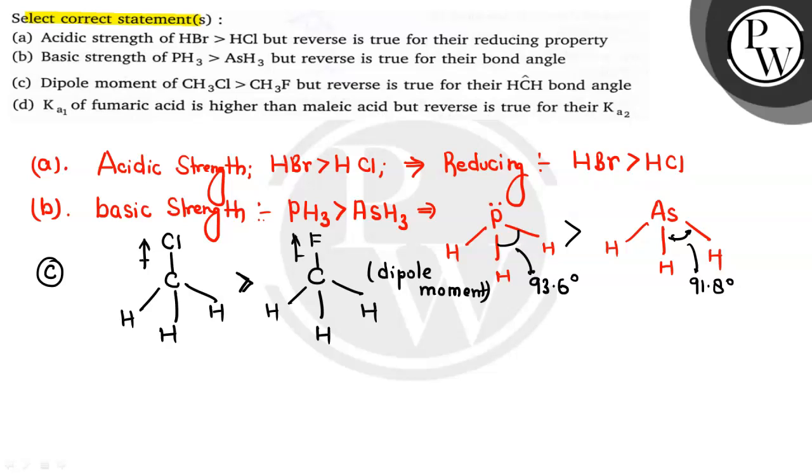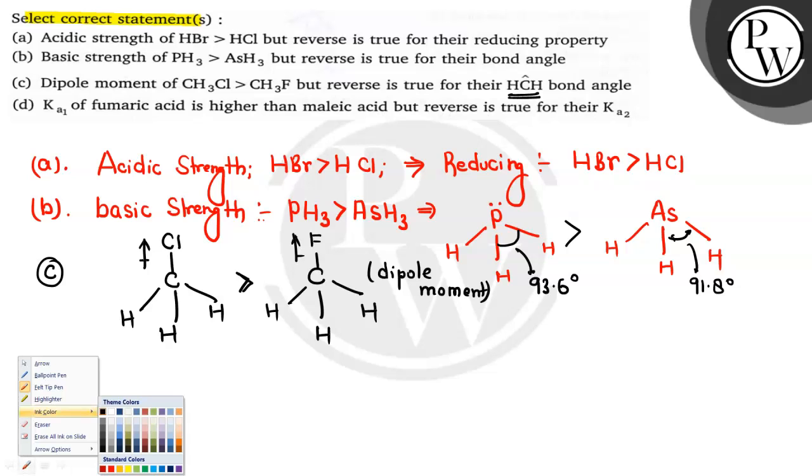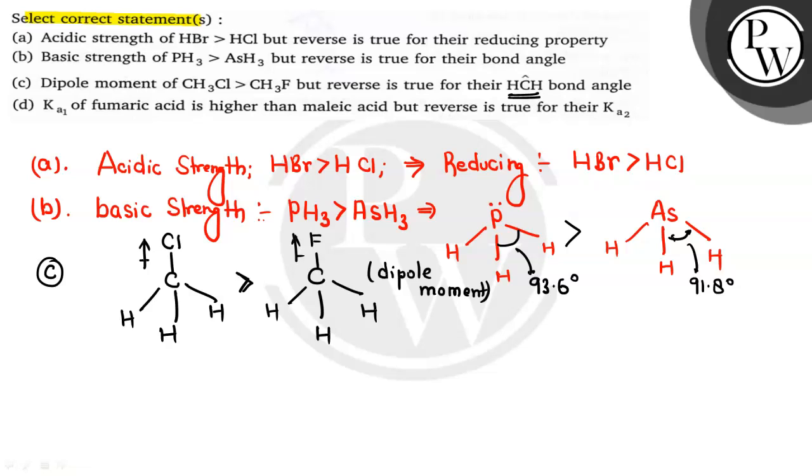Now we will check, but reverse is true for the HCH bond. Now let us say the HCH bond for this one is theta1, and for this one let's say theta2. Now we can directly say that theta2 is going to be greater than theta1. Now why?